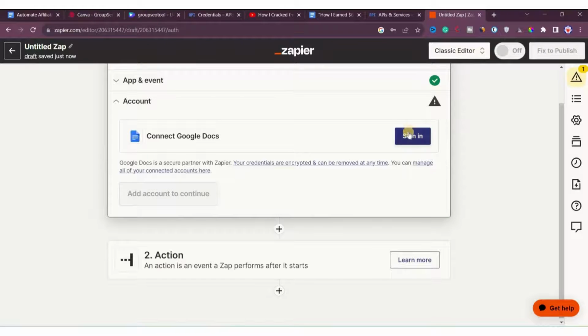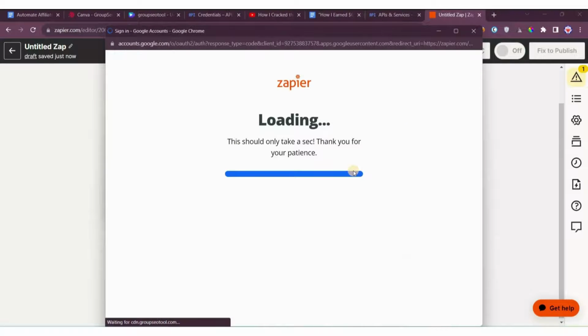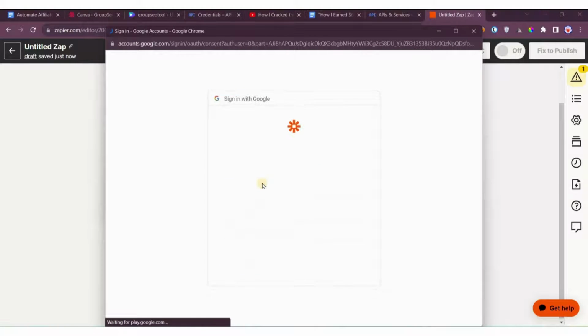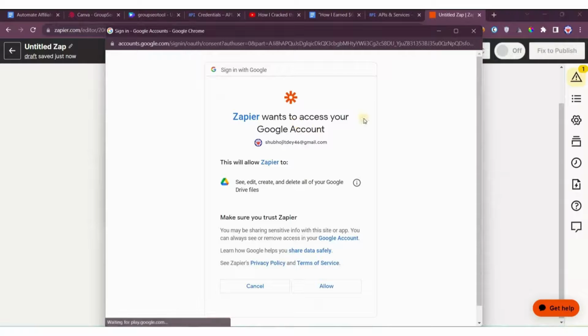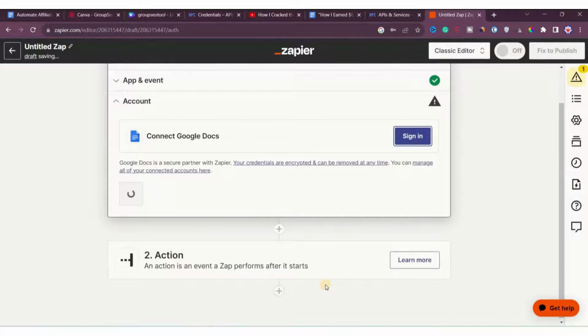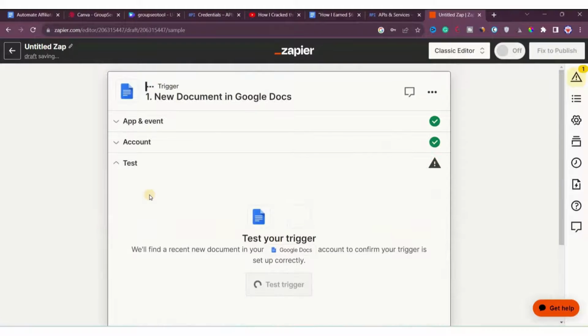And then we have to sign in. You have to give access to your Google account. So we will click here, sign in, and then we will select this Google account. Zapier wants to access your Google account. You will see allow, we'll allow it to get access to that. Now we will click on continue.